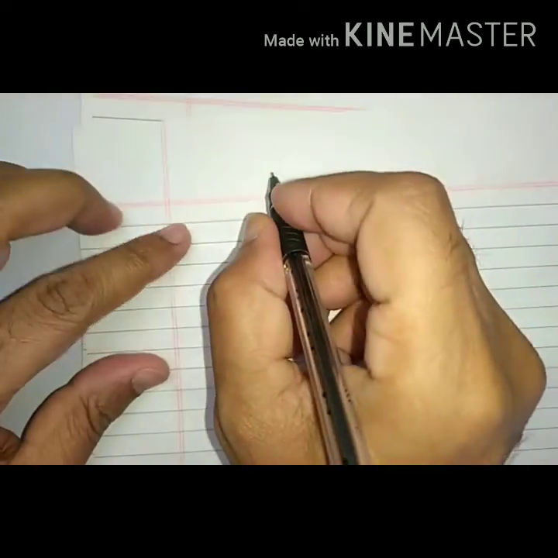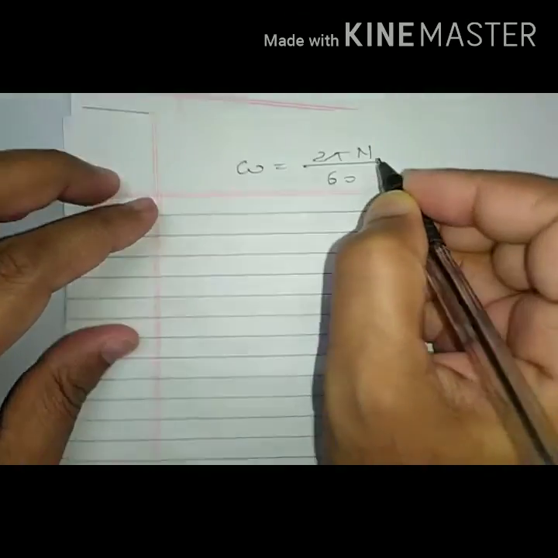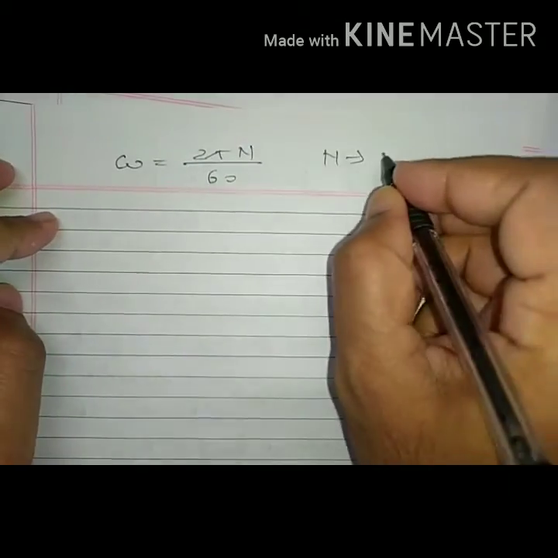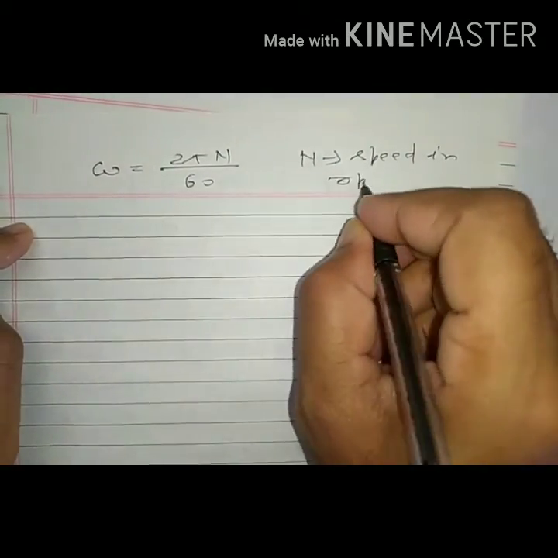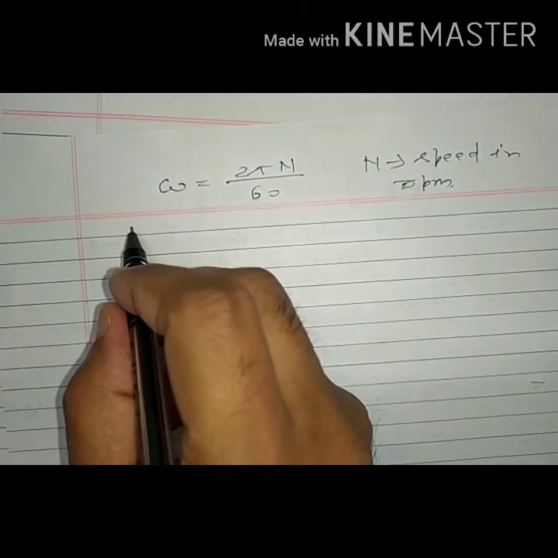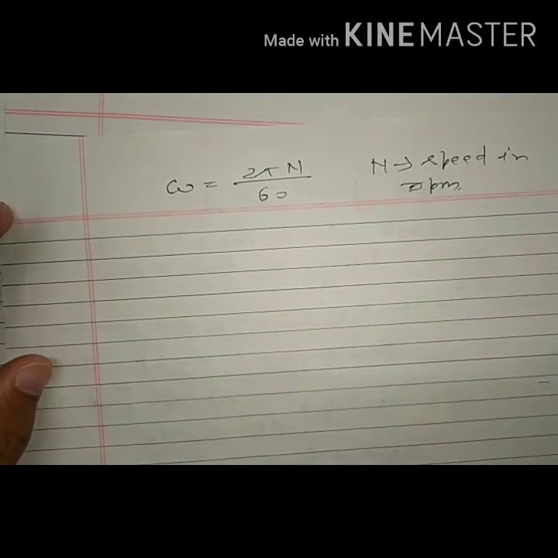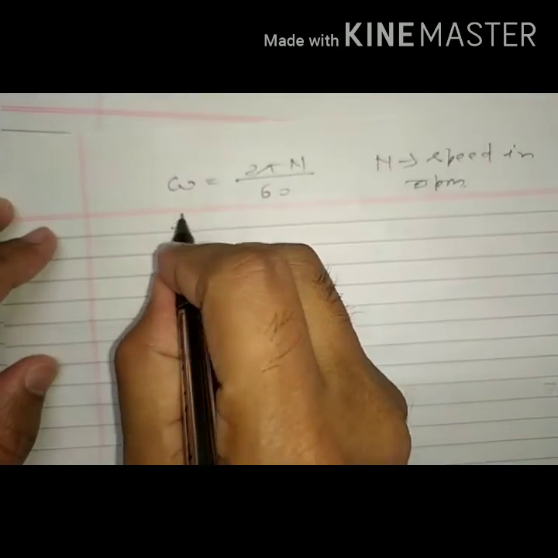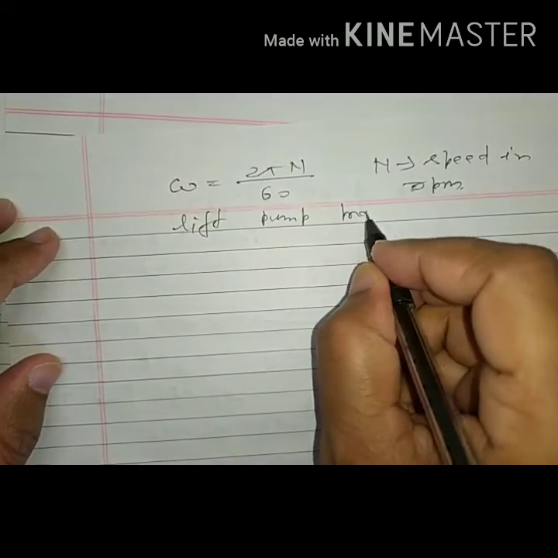And omega is also given as 2 pi n by 60, where n is speed in rpm. rpm means revolution per minute. And what are the examples of mechanical system? Examples are lift, pump, and train, etc.